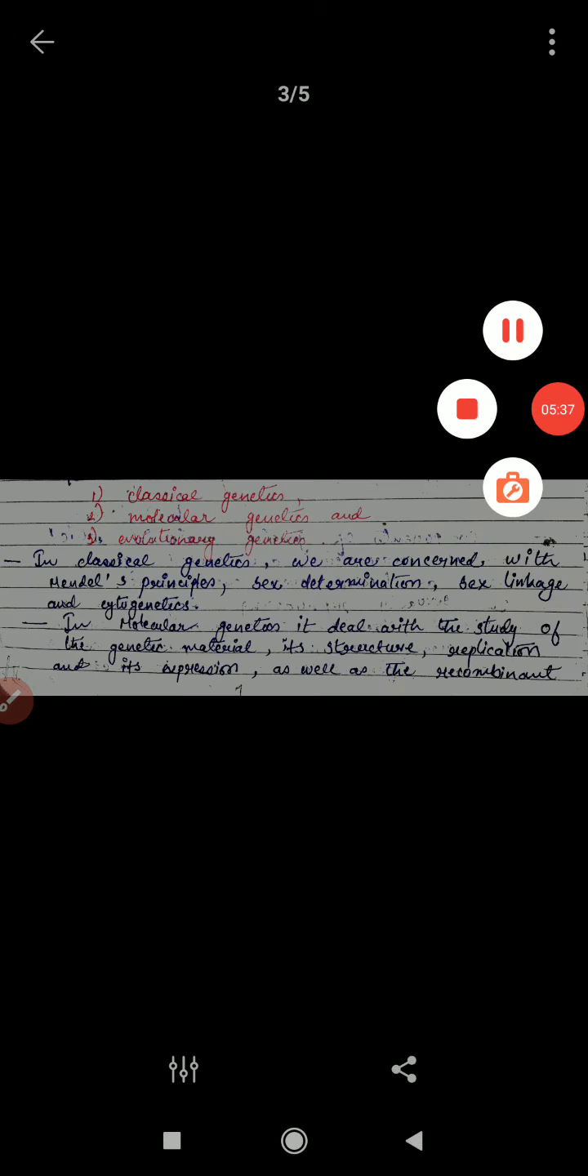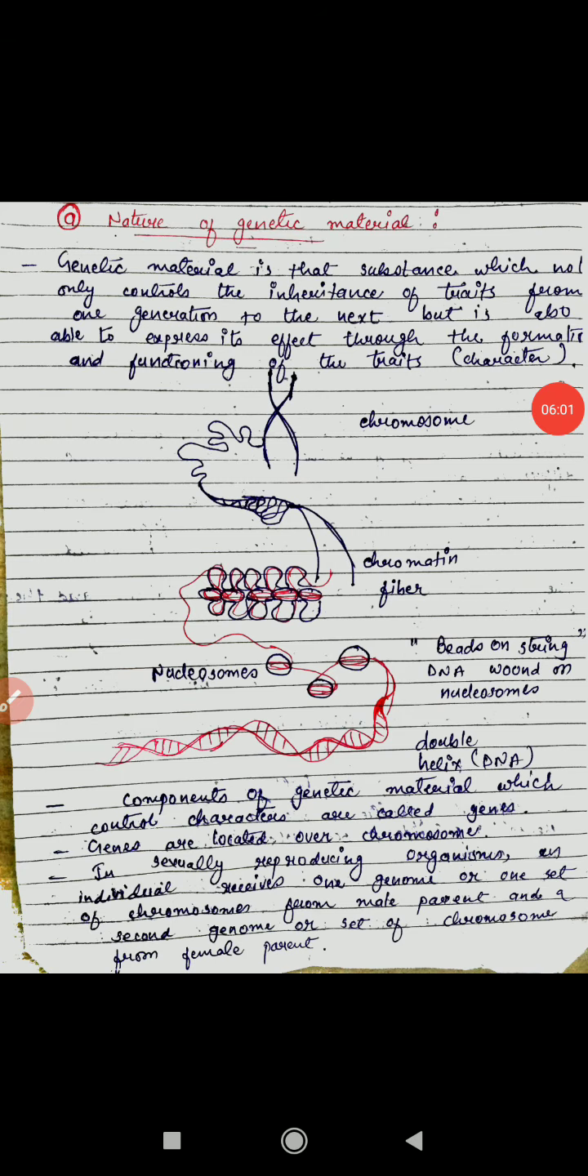Now moving on to the third type, evolutionary genetics. Evolutionary genetics is the study of the mechanism of evolutionary change, or change in gene frequency in a population, and is also known as population genetics. Now we will move on to the next topic, the nature of genetic material.